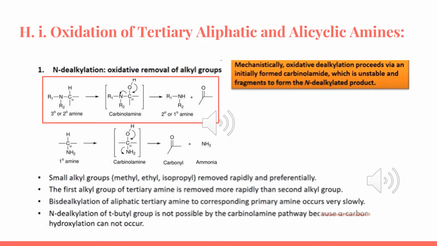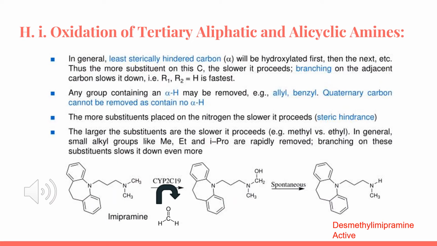Carbinolamines are very unstable intermediates that undergo rearrangement into a carbonyl moiety, aldehyde or ketone, and a secondary amine from tertiary amines. If R2 was hydrogen, we would get a primary amine by alpha carbon hydroxylation of a secondary amine, and a carbonyl moiety, whether it is an aldehyde or a ketone. Here we are focusing on the aliphatic system and not the aromatic.